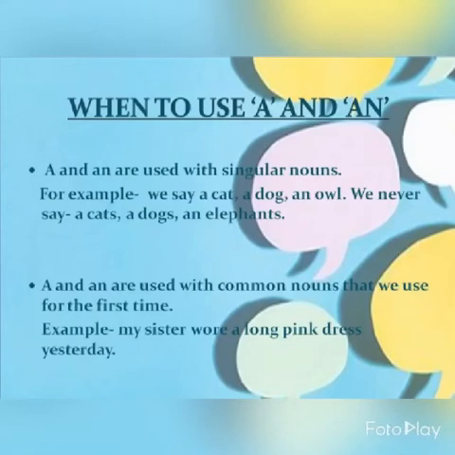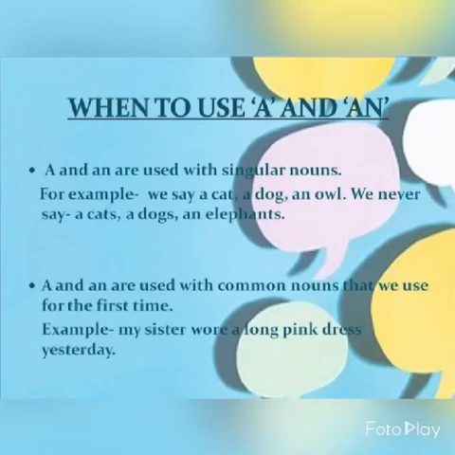Now a and an are used with common nouns that we use for the first time. Like, my sister wore a long pink dress yesterday. Now this is used for the first time. That is why we have used a here. If we have already talked about this long pink dress, we can say that my sister wore it yesterday. But because we are using it for the first time, we will write a long pink dress.